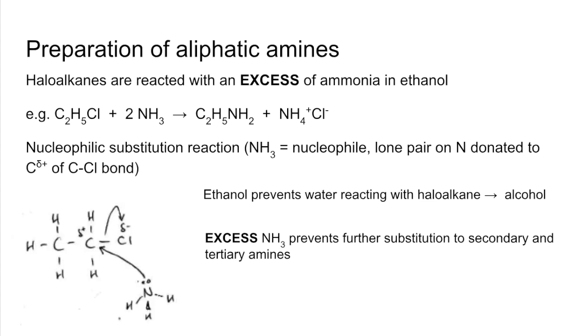So if we just imagine that the haloalkane was in excess, that means that as soon as you've made your amine, so you can see the mechanism slightly changed, we've now got ethylamine is also able to react with excess haloalkane, and that would ultimately generate the secondary amine, where you've got 2 ethyl groups and 1 nitrogen and 1 hydrogen.